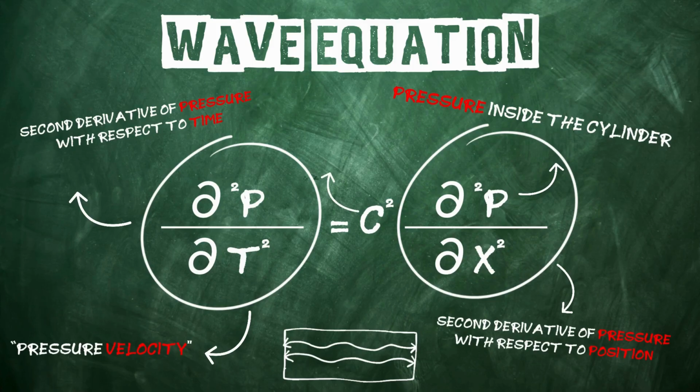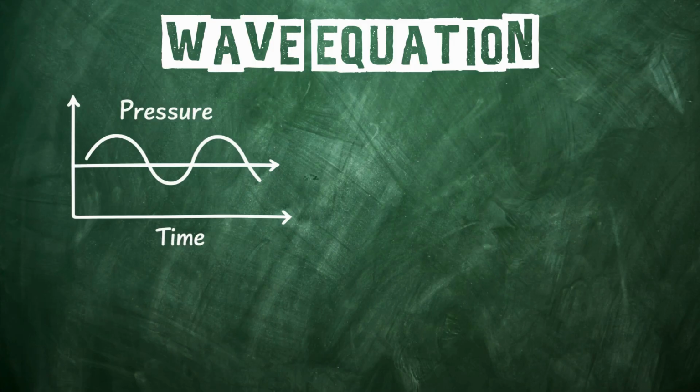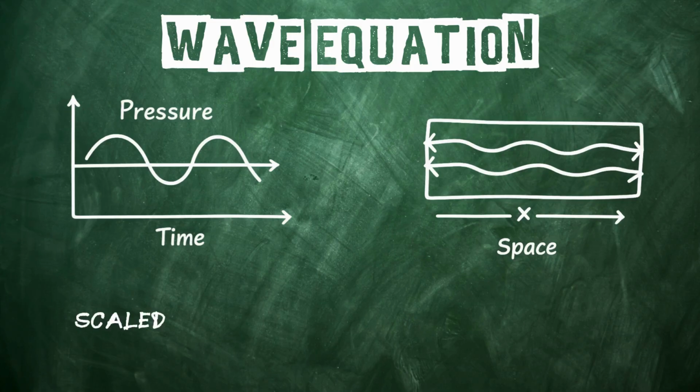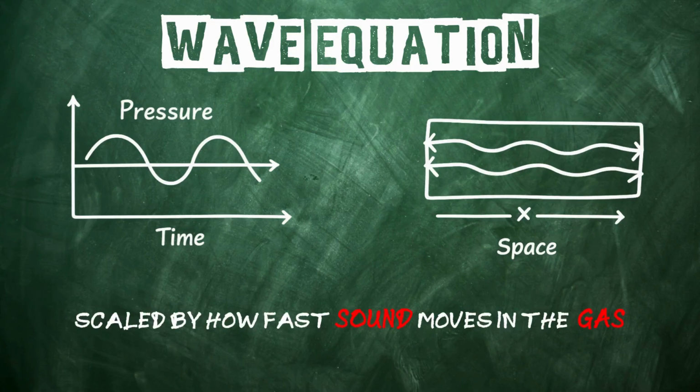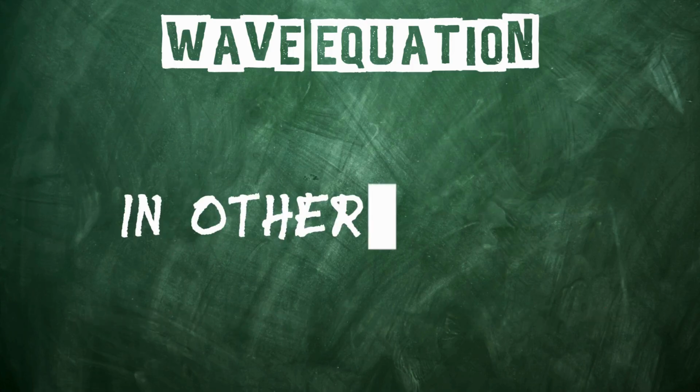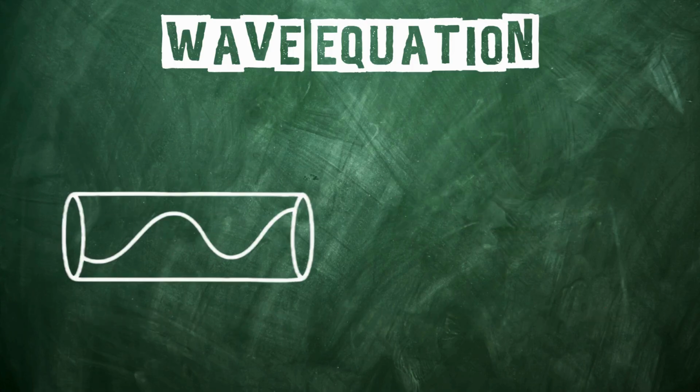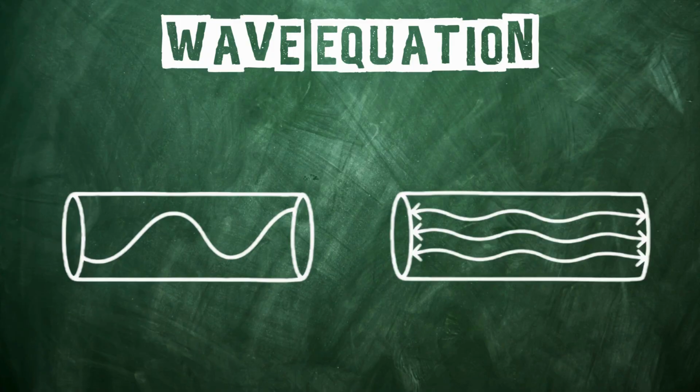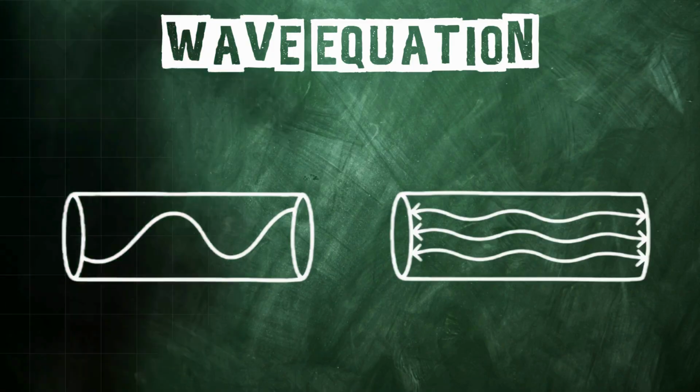The constant c squared is the speed of sound squared in the gas. This sets the pace for how fast those pressure waves travel. So the equation says, the way pressure changes over time is directly linked to the way it changes across space, scaled by how fast sound moves in the gas. In other words, pressure inside the cylinder doesn't just rise and fall. It moves like a wave, bouncing back and forth.